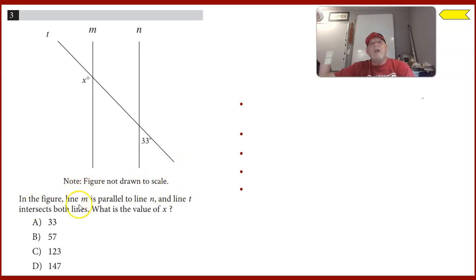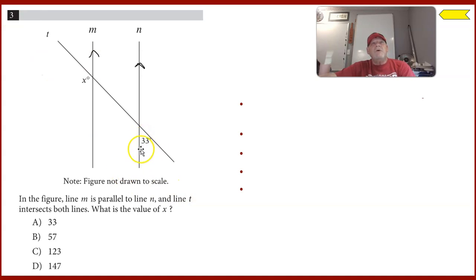In the figure, line M is parallel to line N. So as a geometry teacher, I would mark these with little arrowheads, and that would designate that they were parallel. In the figure, line M is parallel to line N, and line T intersects both lines. What's the value of X?